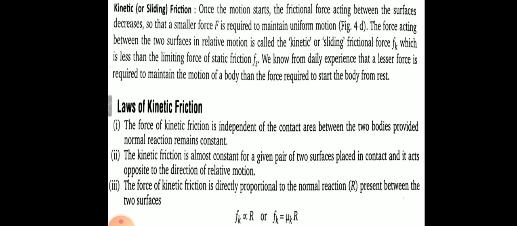Now think about second kind of friction, kinetic friction. When force applied on the body increases limiting friction, then body comes in motion. In that condition, the frictional force acting on the body is called kinetic friction. Direction of kinetic frictional force is same as direction of static frictional force.